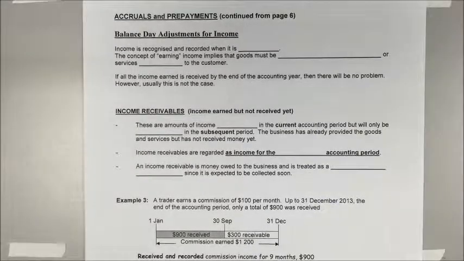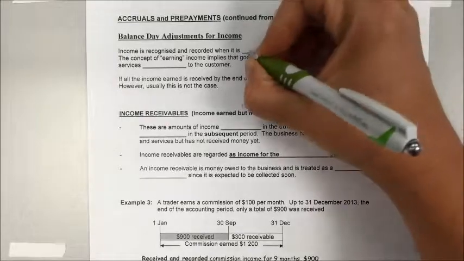Under the accrual basis for accounting, income is recognized and recorded when earned, regardless of whether it is received.